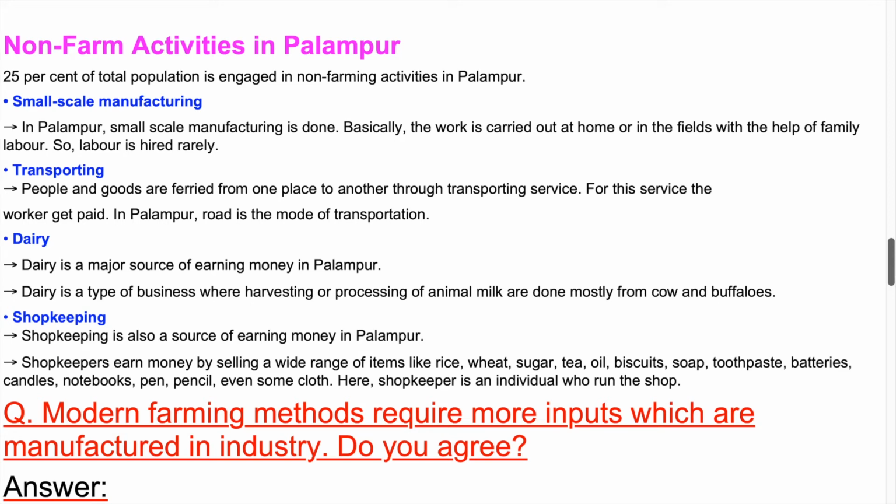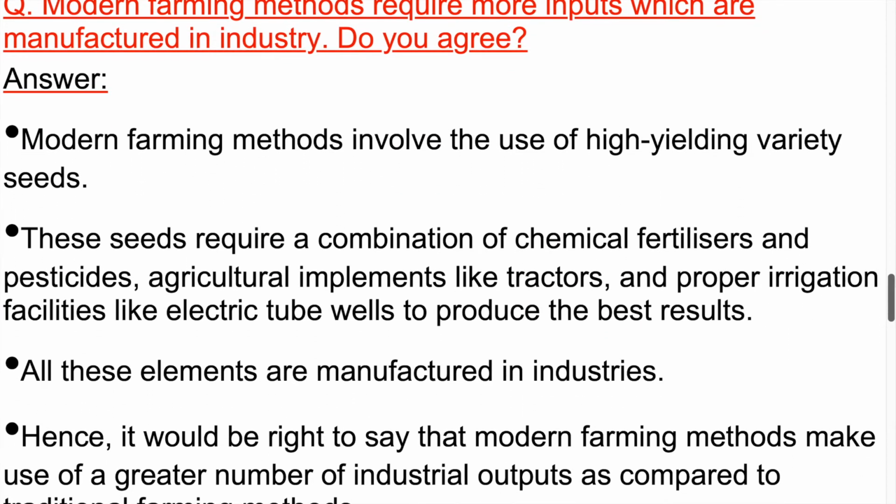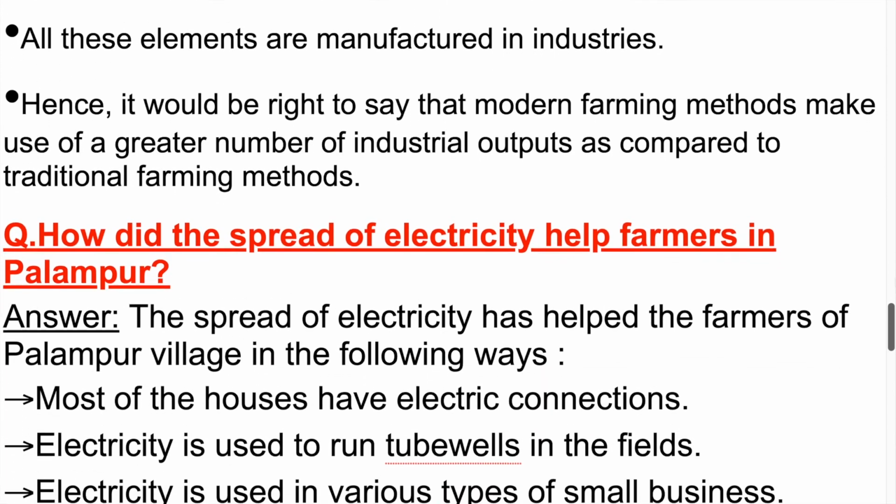Question. Modern farming methods require more inputs which are manufactured in industry. Do you agree? Answer. Modern farming methods involve the use of high-yielding variety seeds. These seeds require a combination of chemical fertilizers and pesticides, agricultural implements like tractors, and proper irrigation facilities like electric tube wells to produce the best results. All these elements are manufactured in industries. Hence, it would be right to say that modern farming methods make use of a greater number of industrial outputs as compared to traditional farming methods.